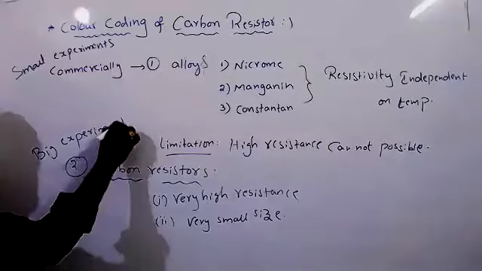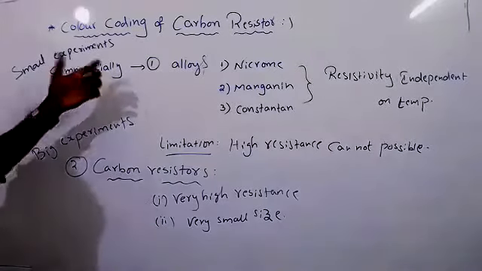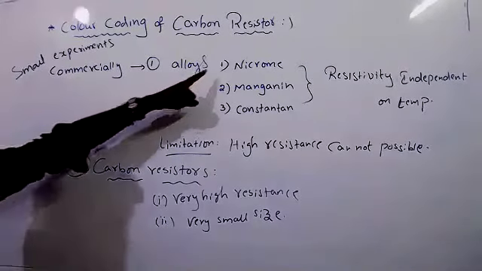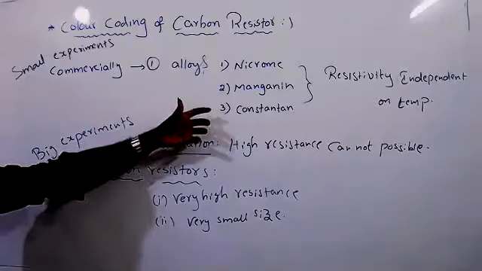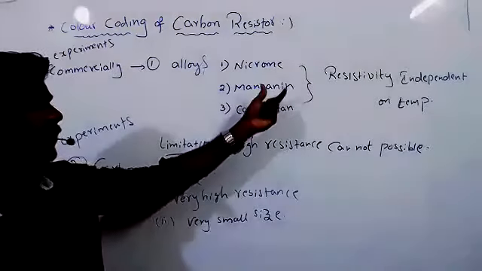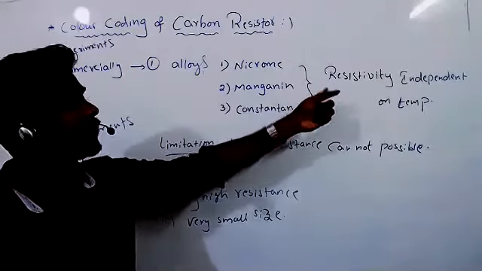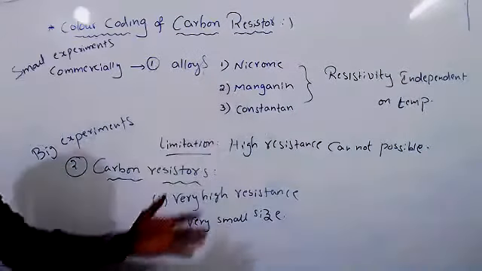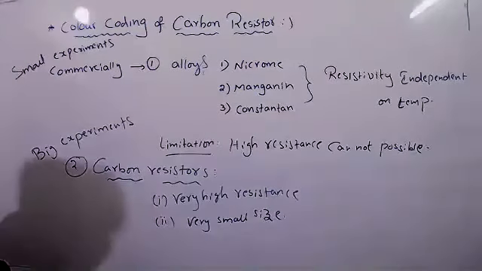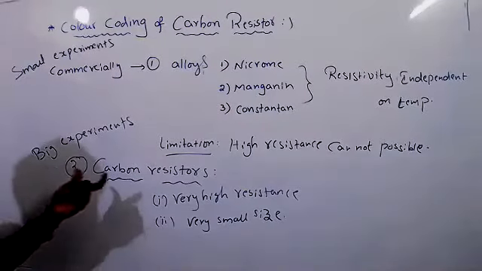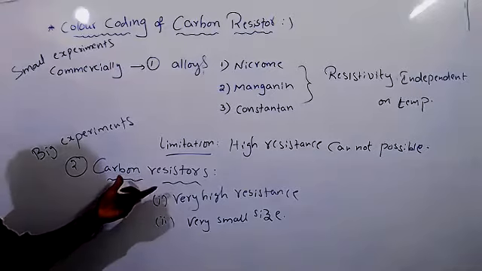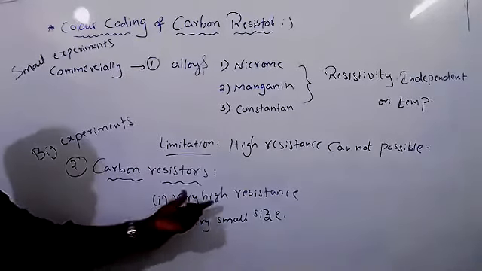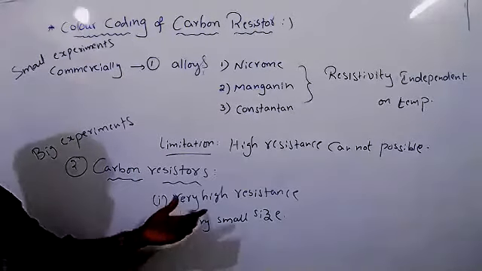When they prepare resistors by using alloys, the resistivity is independent of temperature and high resistance is not possible. But if you want to conduct big experiments, then you require high resistance. At that time they will use carbon resistors. So very high resistance and very small in size.